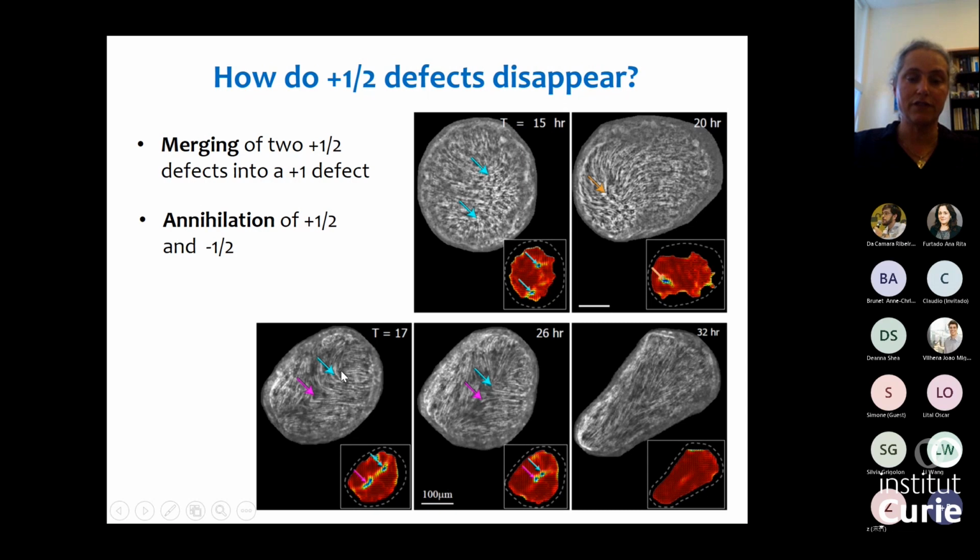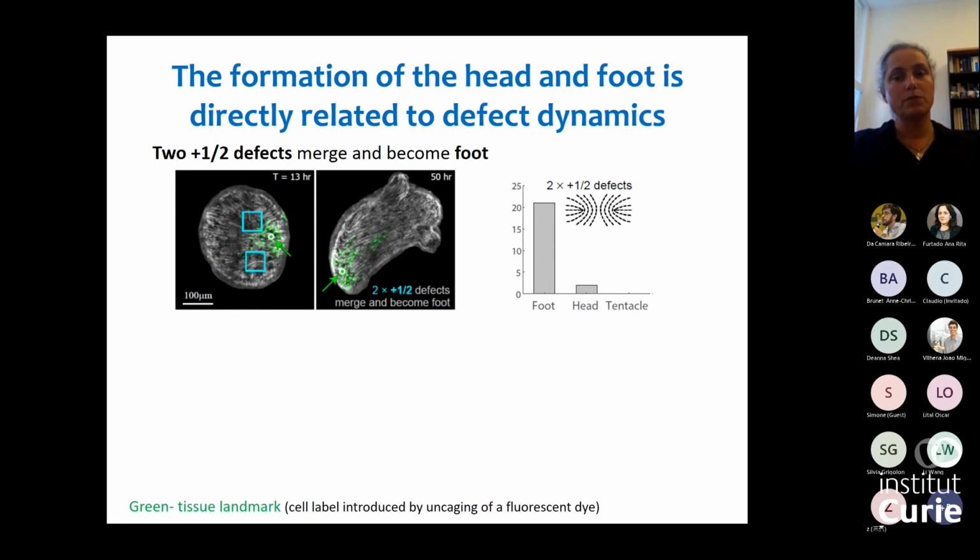So if you have a +½ defect and a -½ defect, and they're oriented so the +½ defect is moving towards the -½ defect, what we see is that these can annihilate each other and we get rid of the defect. So these +½ defects disappear mostly by merging, but sometimes by annihilation. What was particularly striking is that the formation of these defects was directly associated with the morphological processes happening in the tissue.